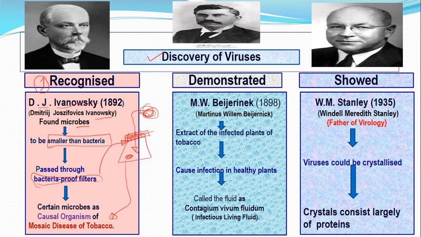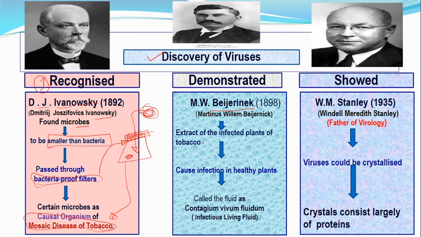This was a very great discovery. It needs great courage and good repeated experiments to state this very big thing, that we have some microbe which is smaller than bacteria. But our Beijerinck took this step, and he understood the work of Ivanovsky.